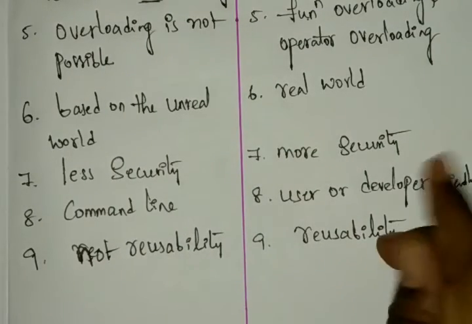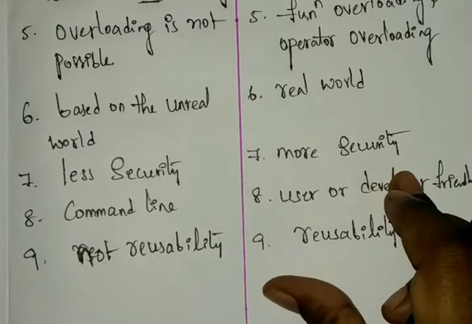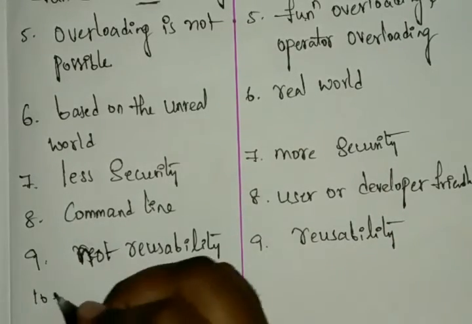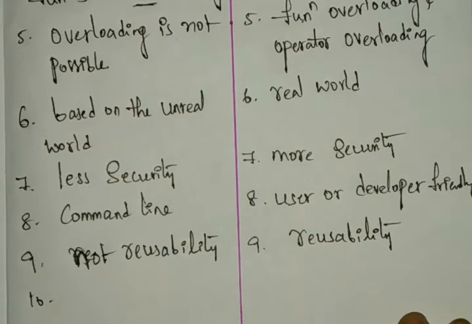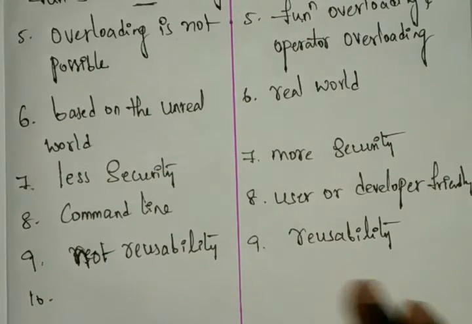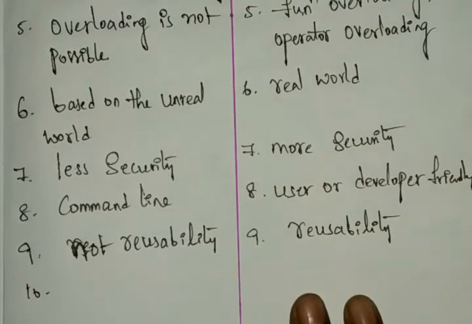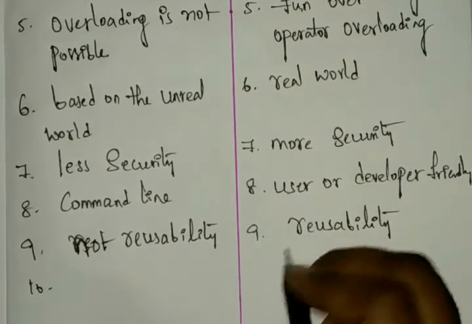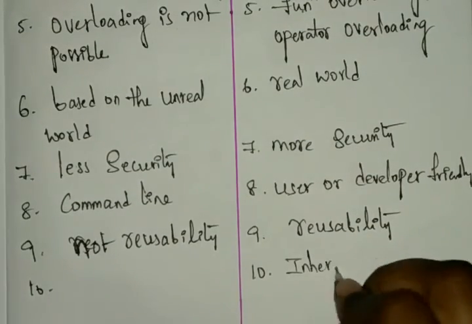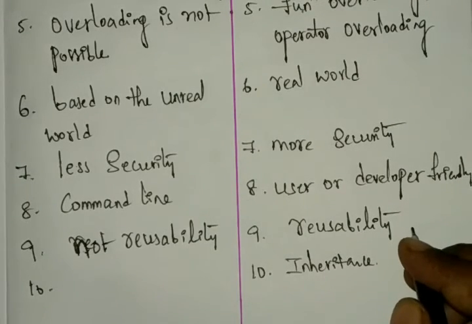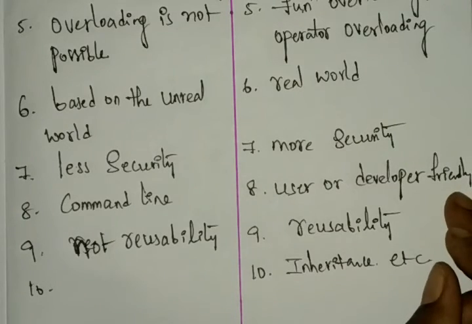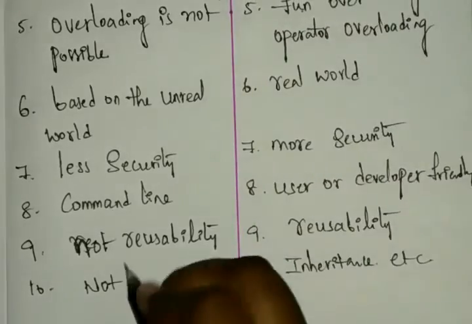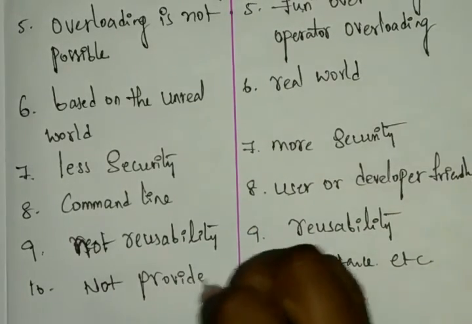And next, for example, in object-oriented programming we can perform features like inheritance, polymorphism, abstraction, encapsulation, classes, objects, etc. But those are not provided by procedural programming.